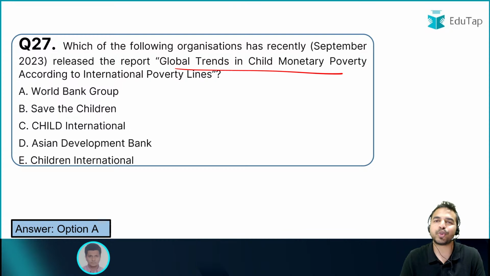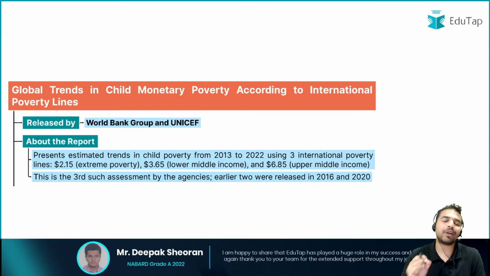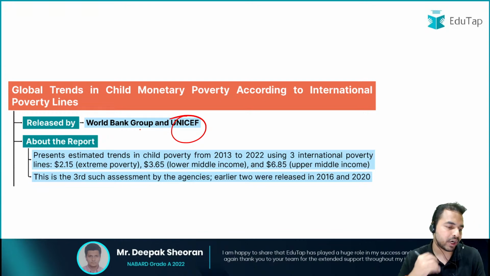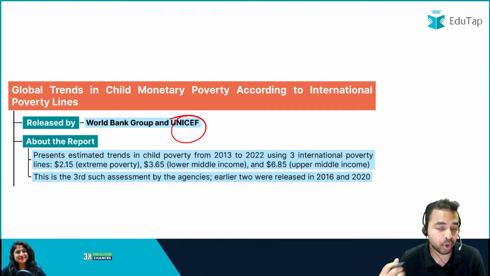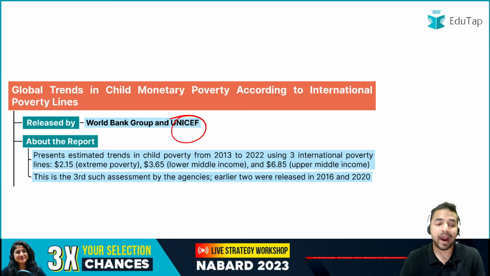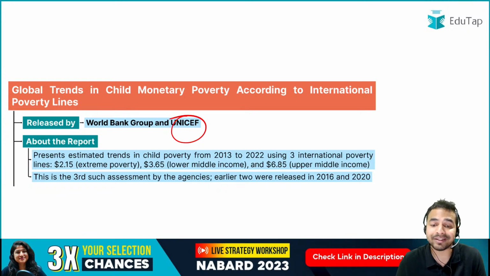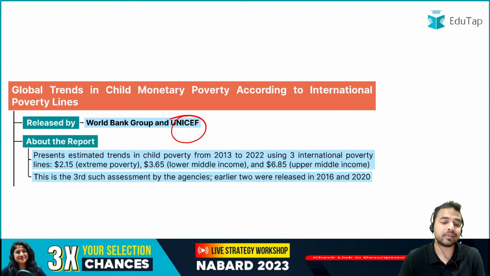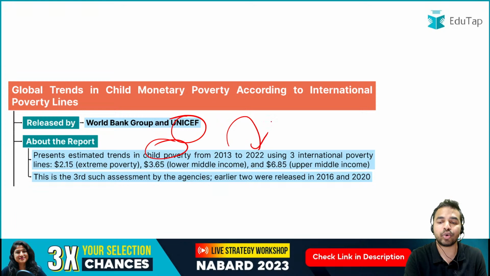The right answer is World Bank Group. So basically World Bank Group ने इस report को release किया है along with UNICEF. So UNICEF और World Bank दोनों ने इस report को collectively release किया है, and this is the third such assessment by the agencies. Okay, I hope this is clear to all of you. जब हम बात करते हैं इस रिपोर्ट की, ये रिपोर्ट प्रेजेंट करती है estimated trends in child poverty from 2013 to 2022.